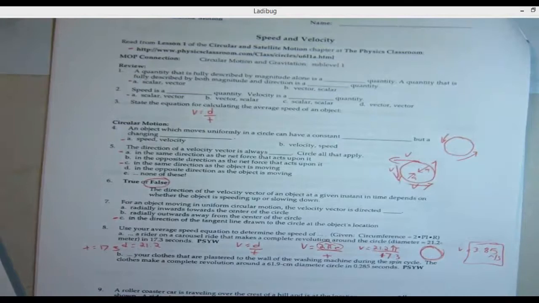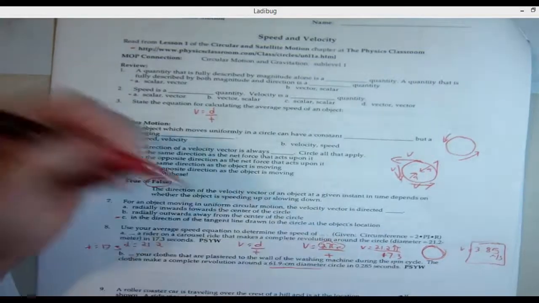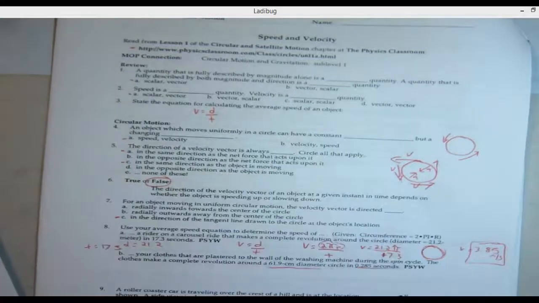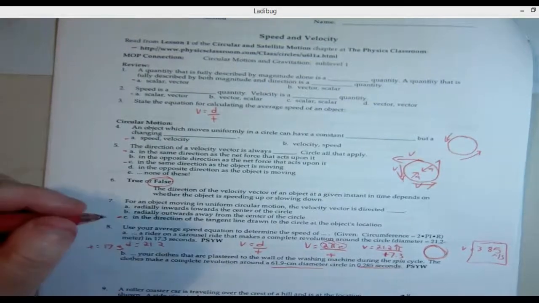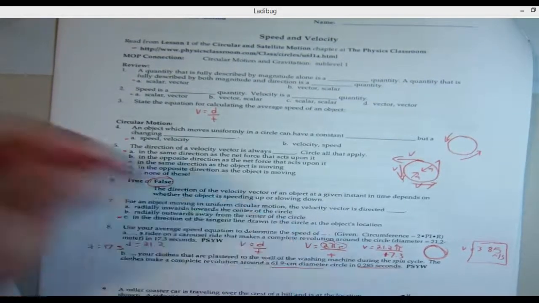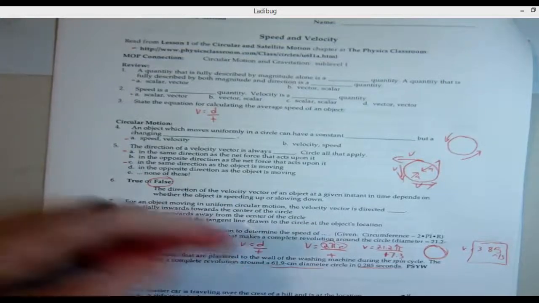Good. Next, your clothes that are plastered on the wall of the washing machine, in other words, they're in the washing machine on the spin cycle, make a complete revolution. This is our diameter, and this is our time. So we got to find the velocity again. Same deal. Let's convert the diameter to meters, so that's 0.619 meters.